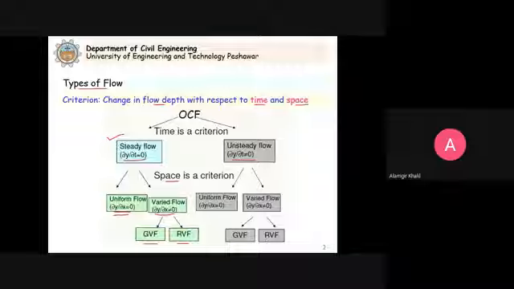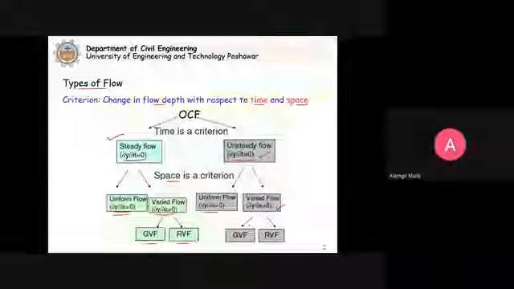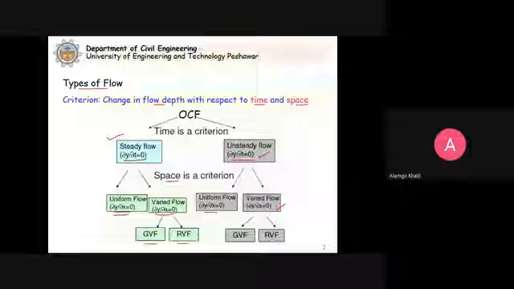Now this unsteady flow, where the depth is changing with respect to time, can be further classified. If the depth is changing with respect to time, but the depth is not changing with respect to x, we have unsteady uniform flow. So this is rare in practice. Clear? Then we have varied flow where the depth is changing with respect to time, and also the depth is changing with respect to x. So this is unsteady varied flow. Clear? And then it can be gradually varied flow and rapidly varied flow.